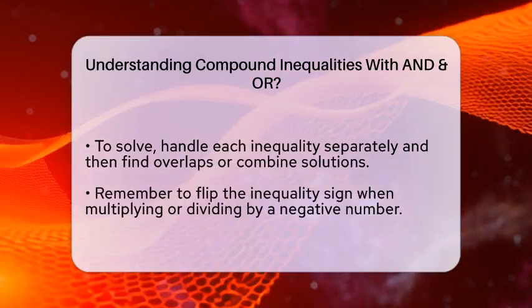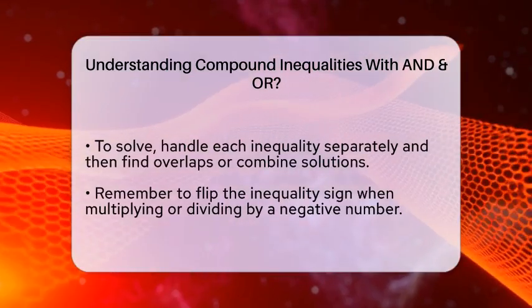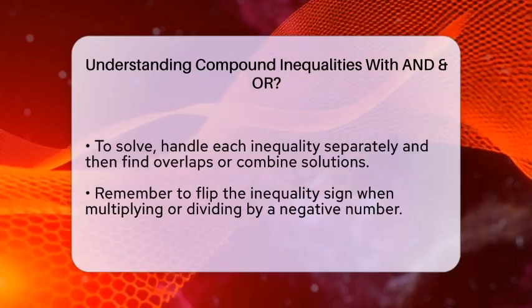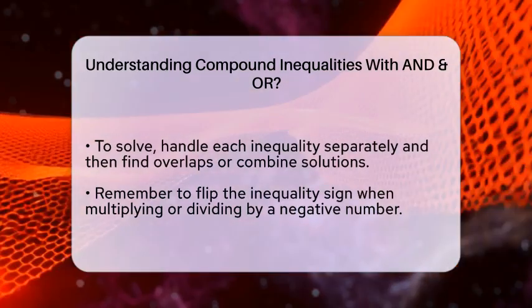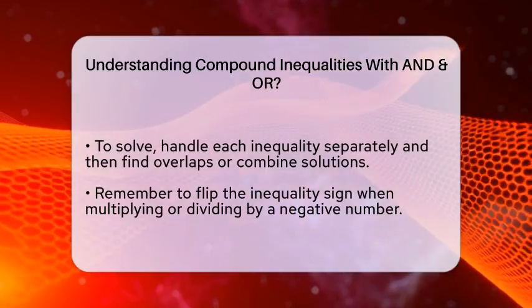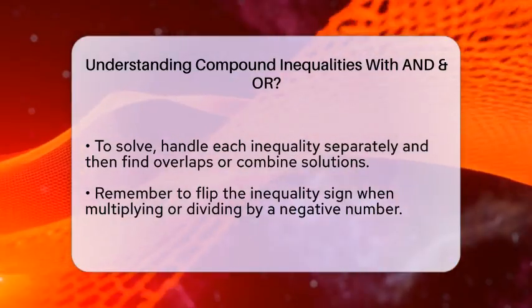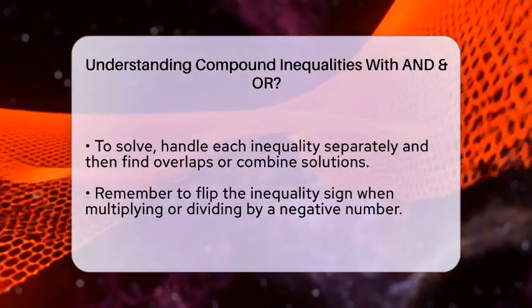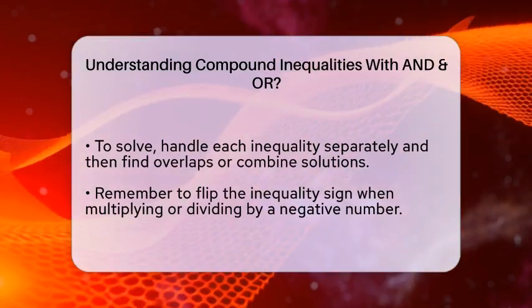To solve these, you handle each inequality separately using basic algebra. For "and" inequalities, find where the solutions overlap. For "or" inequalities, combine all the solutions from both parts. Remember, if you multiply or divide by a negative number, flip the inequality sign to keep the statement true.